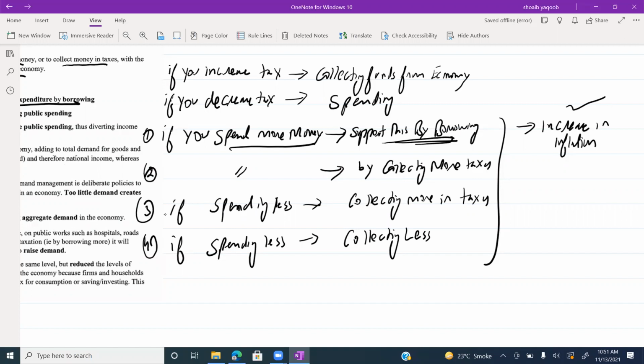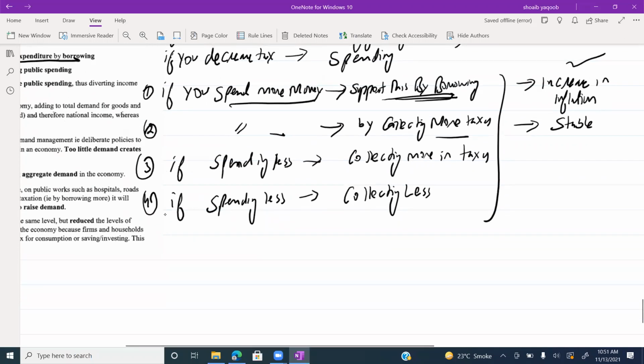Second point, if you are spending more money and collecting more tax, the public have the same level of cash. On one hand, yes, they are paying taxes. On the other hand, they are receiving funds from the government. So it will maintain the level of inflation, stable. Third one is you're spending less, but collecting more taxes. Decrease inflation.